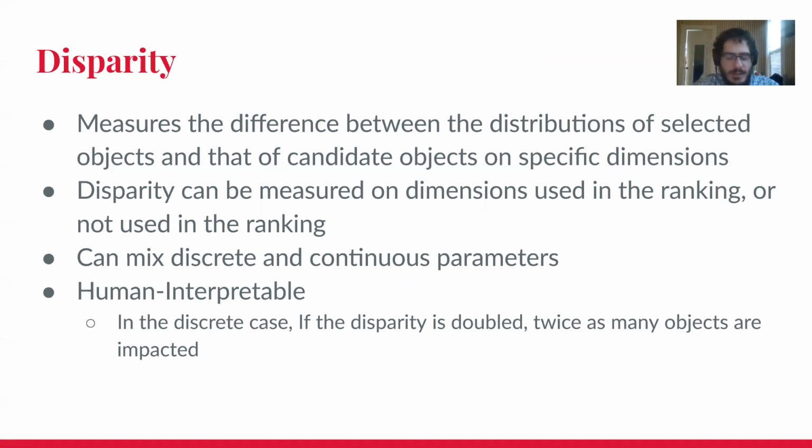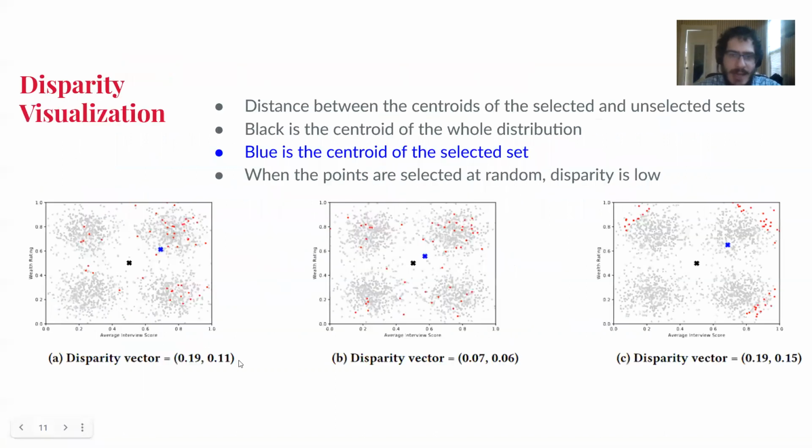meaning that in machine interpretable metrics, you want it to diverge quickly. If there's some disparity, you want to quickly have a very different score, so that you know that if it's a little bit too much, then you will quickly see that. Whereas with human readable metrics, you want twice as much disparity to have some meaning. It will mean that it's twice as bad in some sense. So in our case, twice as much disparity means twice as many objects are impacted.